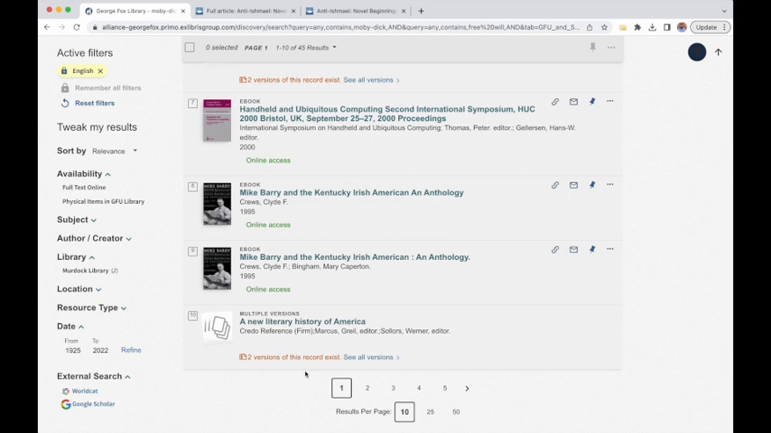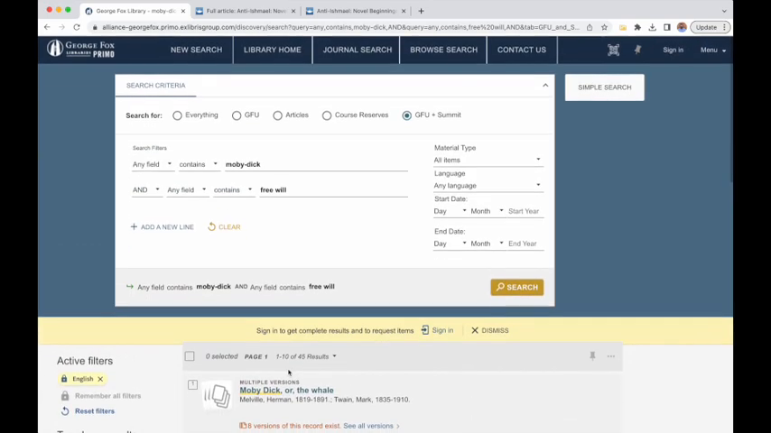literary criticisms of Moby Dick. Maybe some things that include some biographical details about Melville. I'm going to get lots of interesting things. I'm going to stop there with Primo.